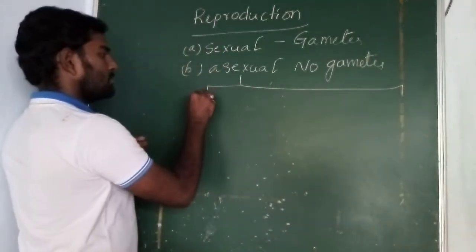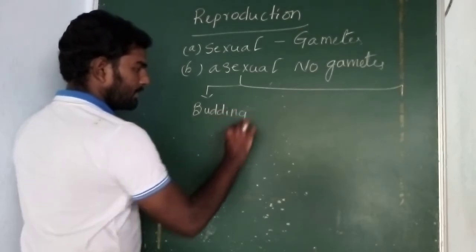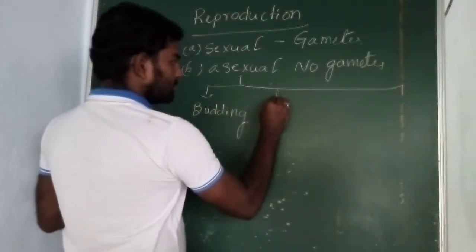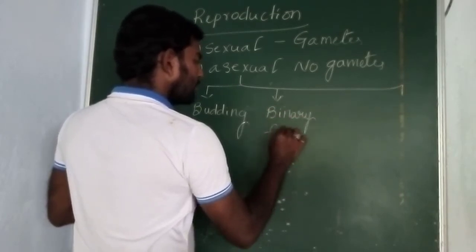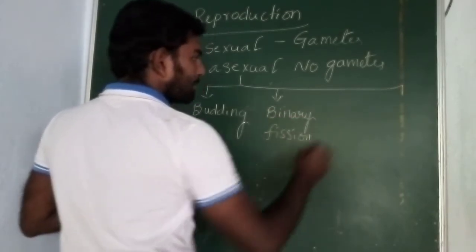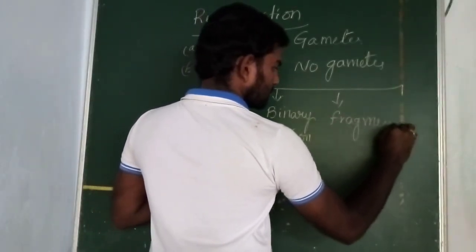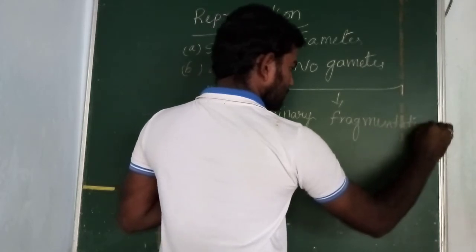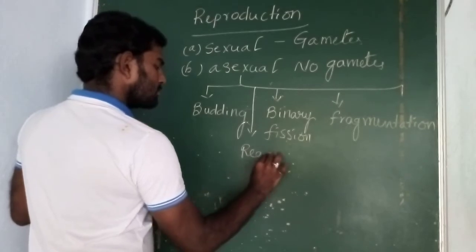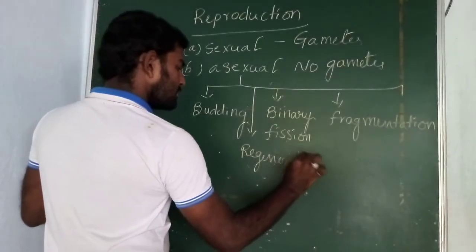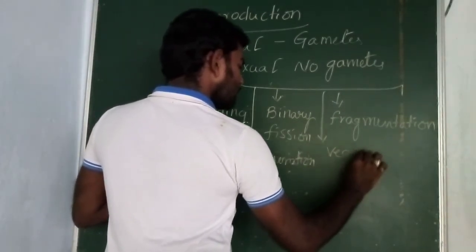The first one is budding. The second one is binary fission. And the third one is fragmentation. And the fourth one is regeneration. And the fifth one is vegetative propagation.